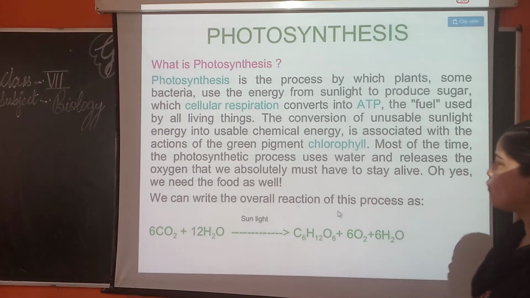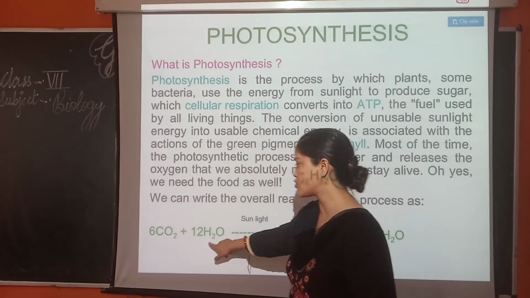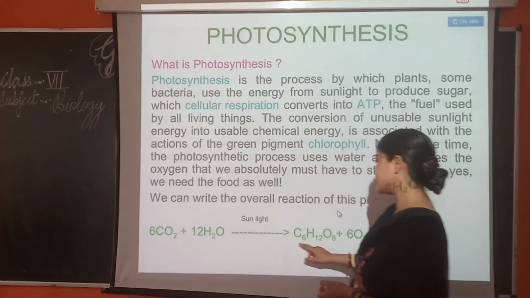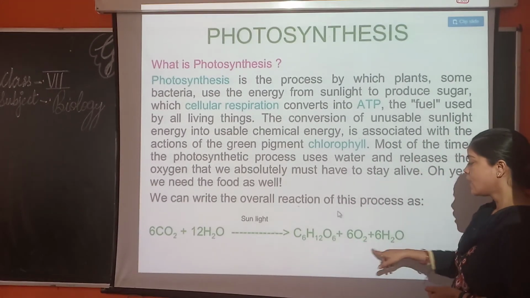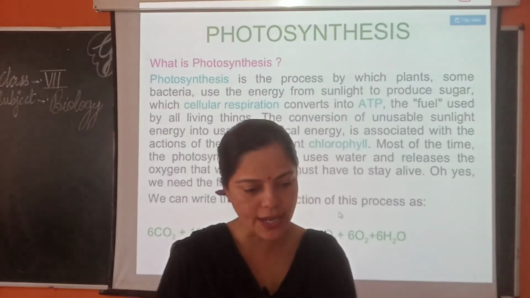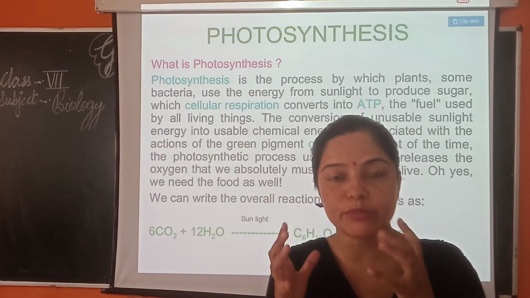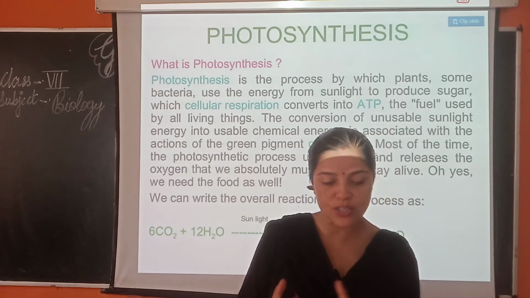We can write the overall reaction of this process as 6CO2 plus 12H2O under sunlight and chlorophyll gives 6O2 plus 6H2O. So all green plants need some things for photosynthesis. What are those?